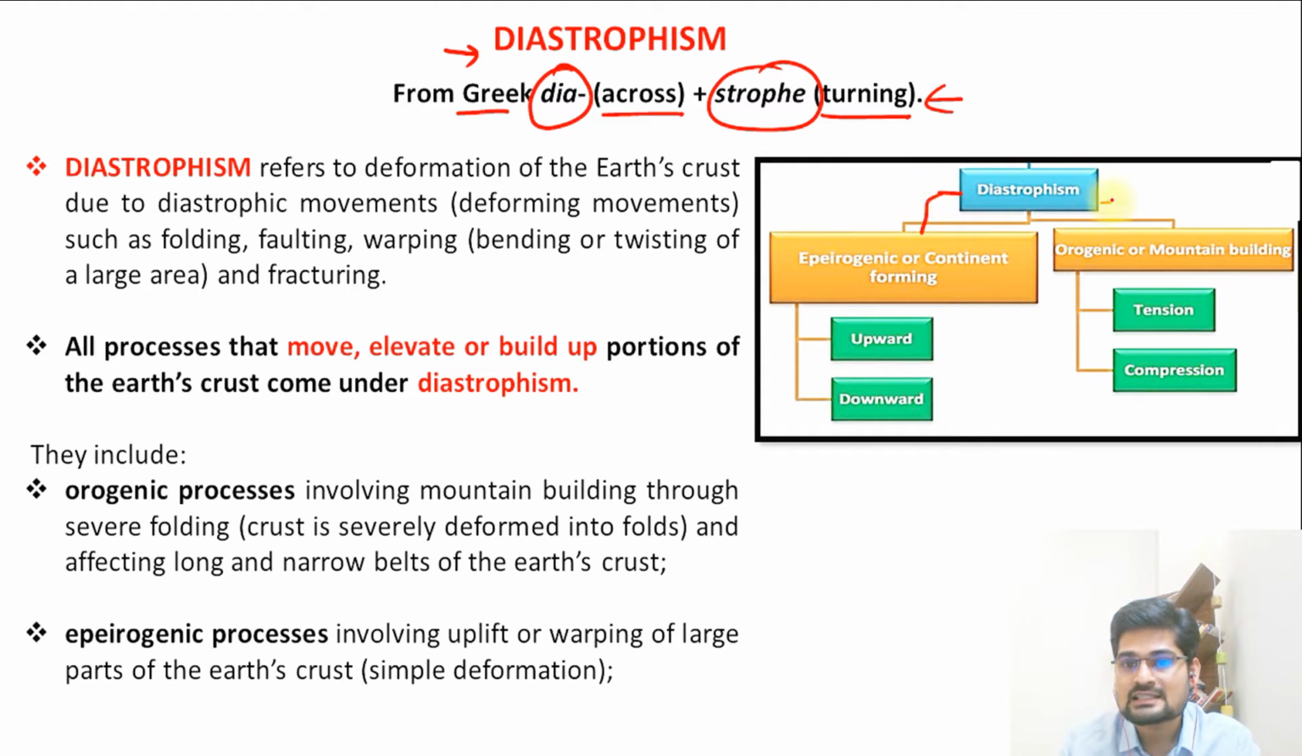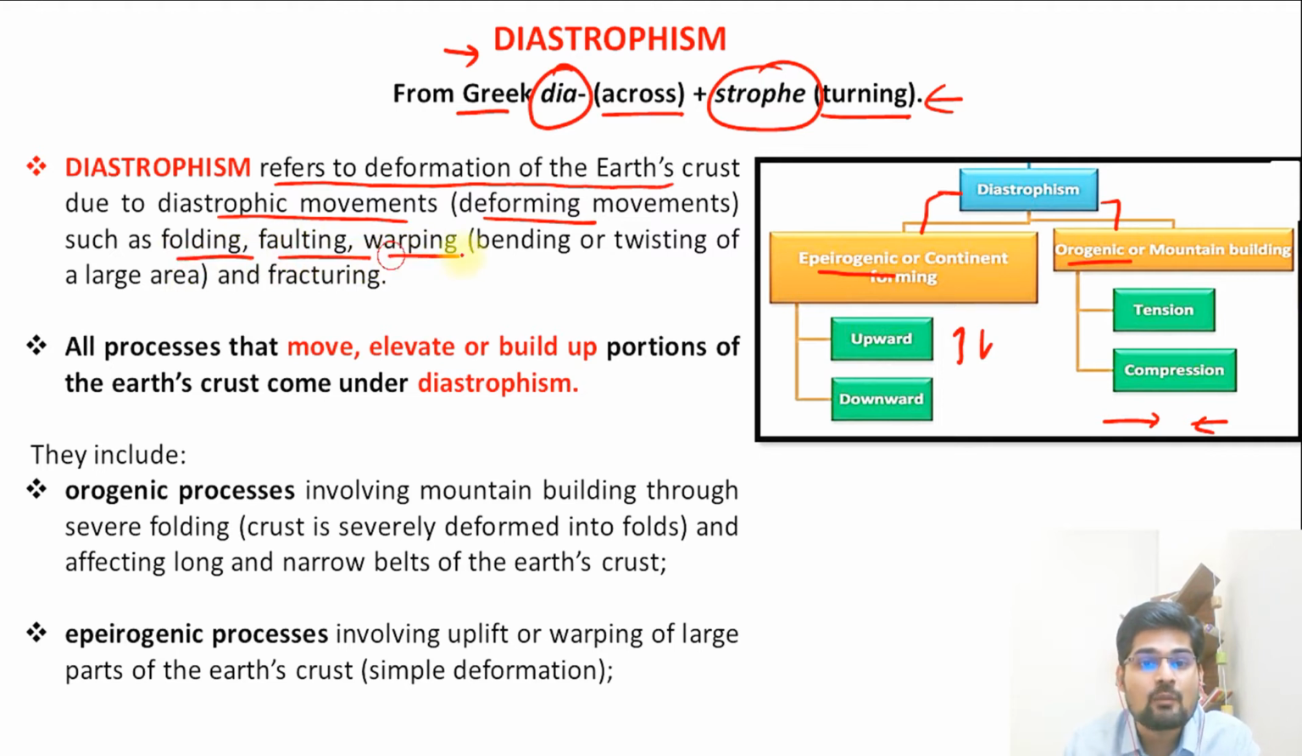Diastrophism has been further classified into epeirogenic and orogenic. So vertical movement and horizontal movement. So these are two important points. So diastrophism refers to deformation of Earth's crust due to diastrophic movements, that is deforming movements such as folding, faulting, warping, bending, twisting, fracturing. All these terminologies are important here.